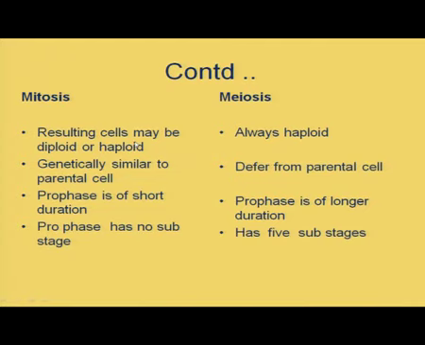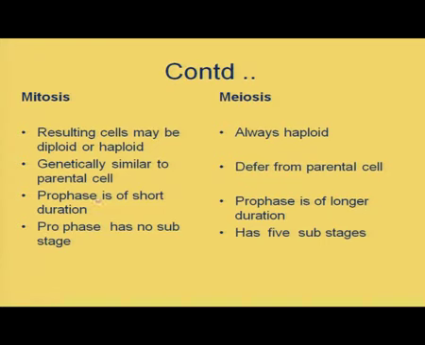Regarding ploidy of the resulting cells, they may be diploid. If mitosis takes place in a diploid cell, the resulting cells will be diploid, and if it occurs in a haploid cell, then the resulting daughter cells will also be haploid. But in meiosis all the daughter cells will be haploid. In mitosis the daughter cells will be similar to the parental cell, and in meiosis they will differ from the parental cell because there is genetic recombination, there is variation.